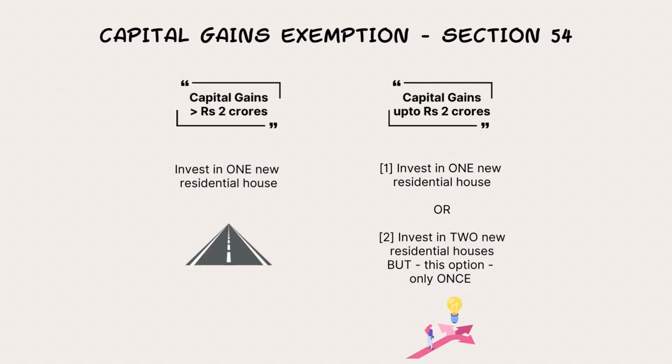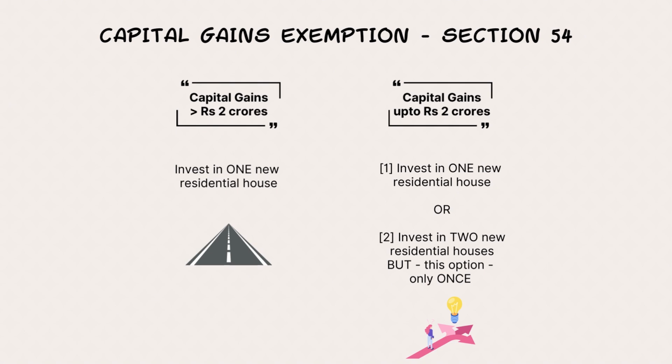All right. Now there is another point to section 54. See these two categories I've mentioned here. One is, suppose when he sold that original residential house, the capital gains earned is more than rupees 2 crores, it's a very straightforward route. Just invest in one more new residential house, fulfill all the conditions. Exemption. You got it. That's all.